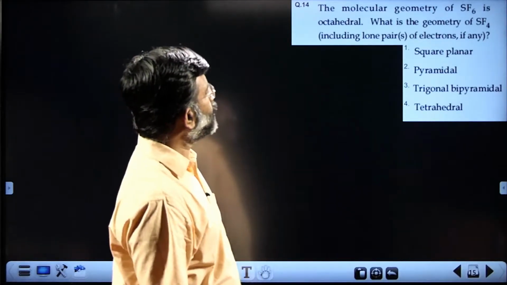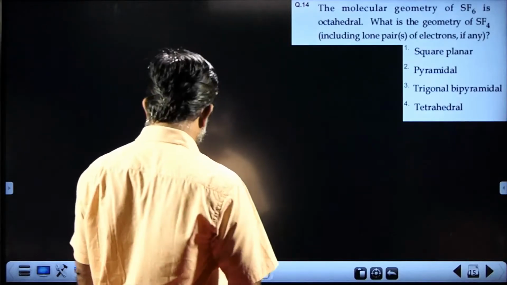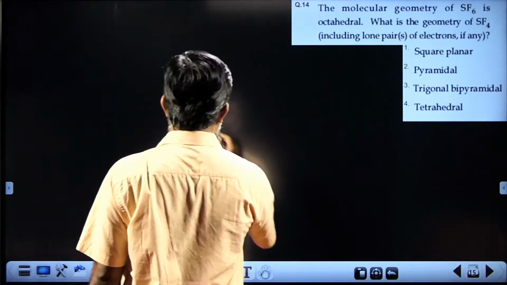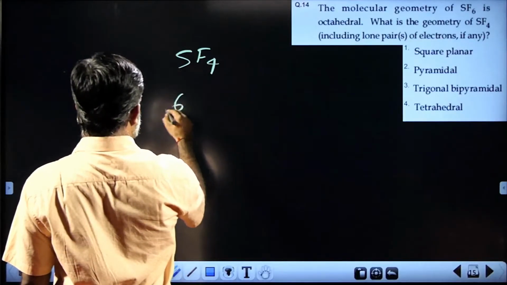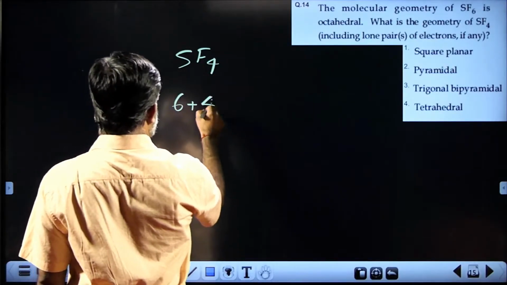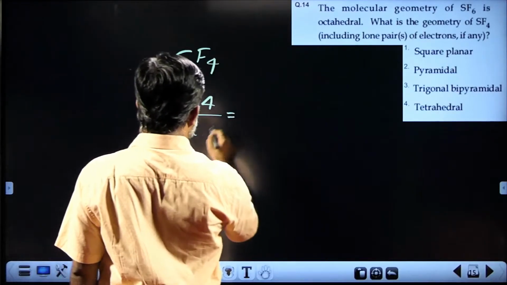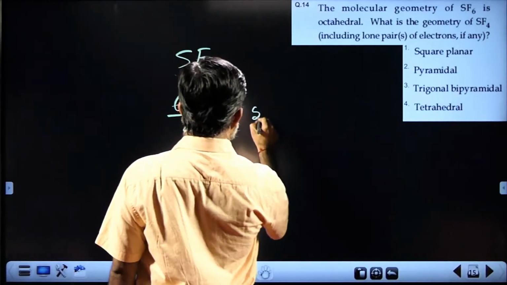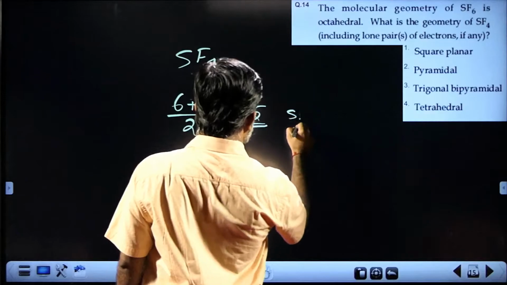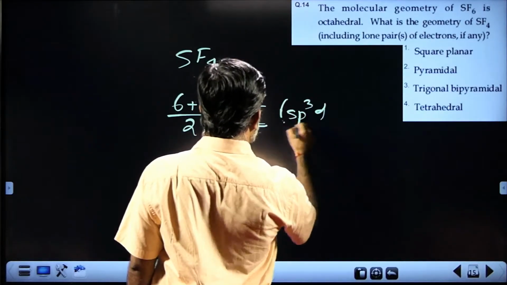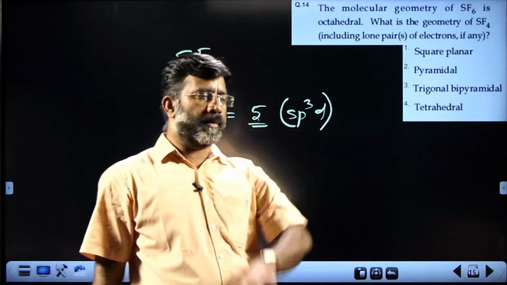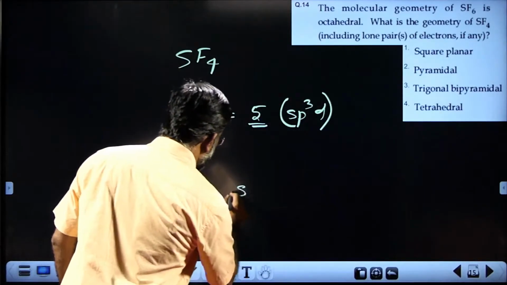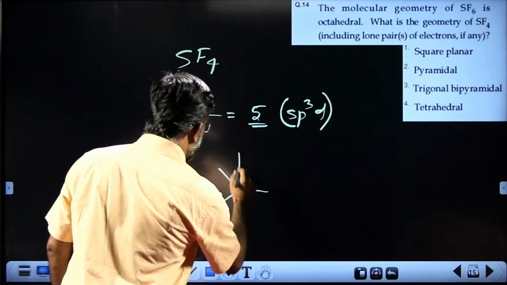You can find it is asked for the geometry of SF4. Valence electrons of sulfur 6, surrounding monovalent atoms 4, divided by 2, you get the electron pairs, it is 5. When it is 5, you know it is sp3d hybridization. So it goes 1, 2, 3, 4, 5.